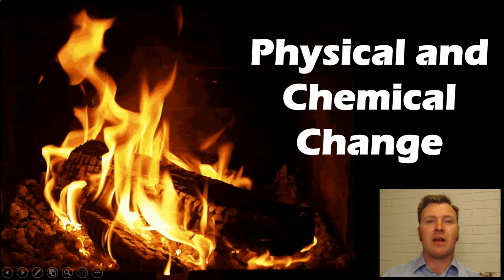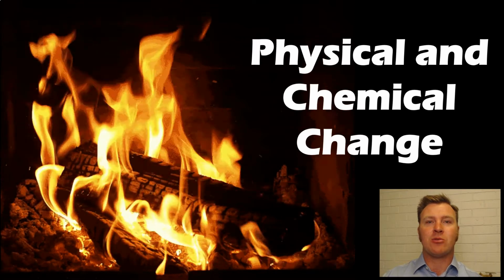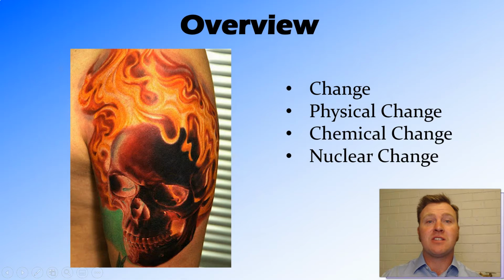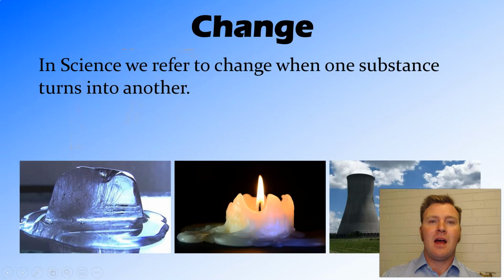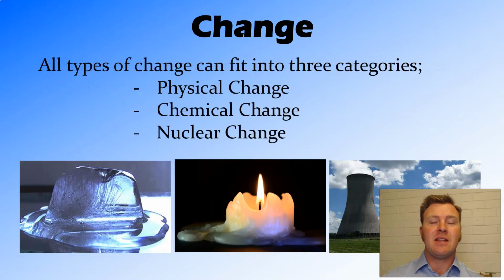Hi guys, in this video we're going to talk about physical and chemical change. I'll firstly define what I mean by change, and then we'll talk about physical change, then chemical change, and I'll throw nuclear change in there at the end just to be sneaky. So when we talk about change in science, we're talking about one substance turning into another substance. And as I said, there are three different types of change: physical change, chemical change, and nuclear change.